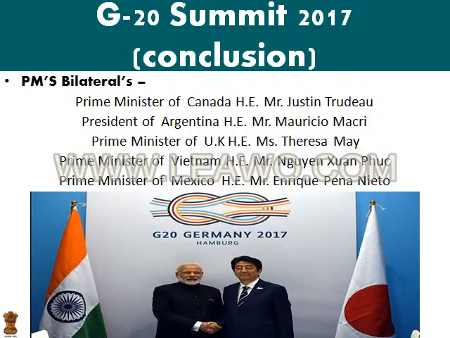In other bilaterals, the Prime Minister had a meeting with the Prime Minister of Canada, Mr. Justin Trudeau, and the President of Argentina, Mr. Mauricio Macri, and the Prime Minister of the UK, Ms. Theresa May, and the Prime Minister of Vietnam, Mr. Nguyen Xuan Phuc, and the President of Mexico, Enrique Pena Nieto.